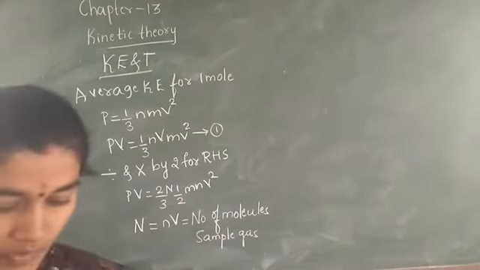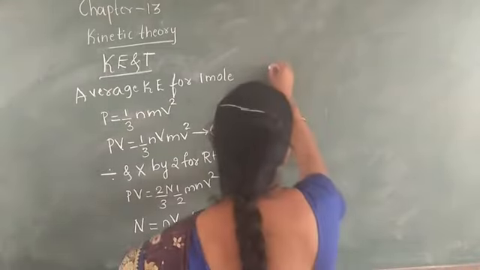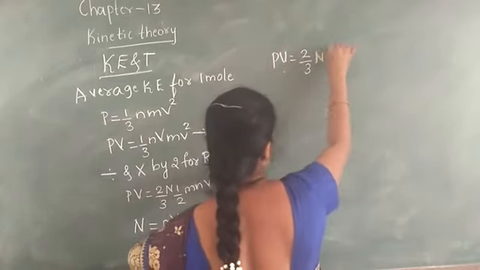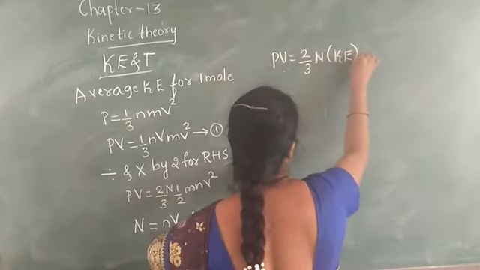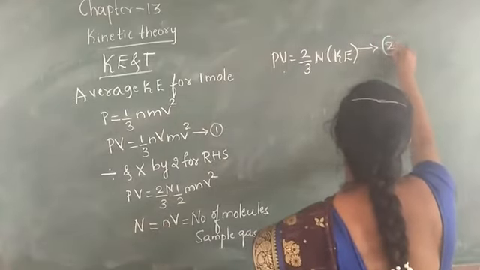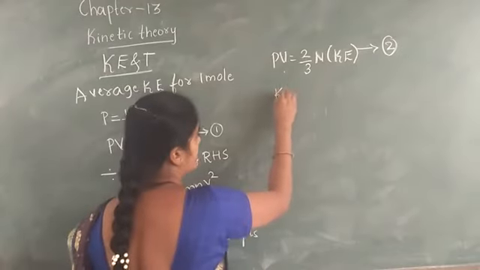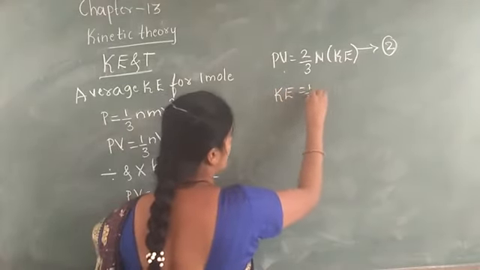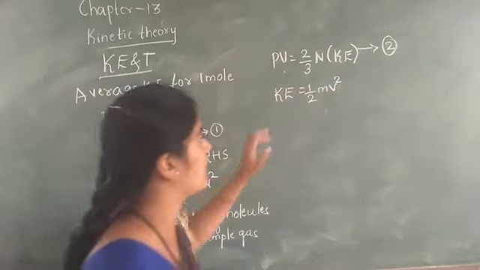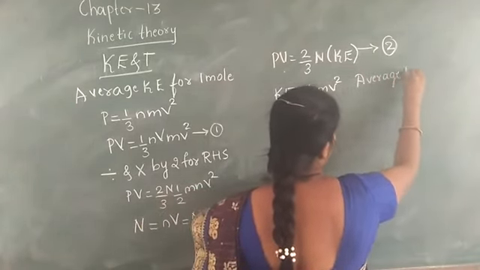We can consider the equation as PV is equal to 2 by 3 N into kinetic energy. Let us consider this as equation 2. According to equation 2, the kinetic energy can be written as 1 by 2 m V square, where kinetic energy can be called the average kinetic energy.